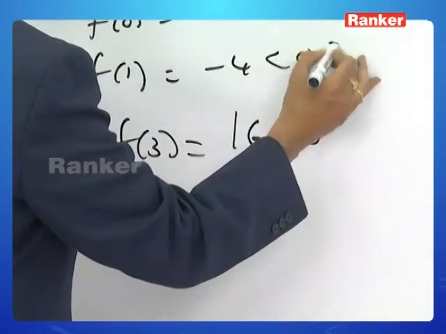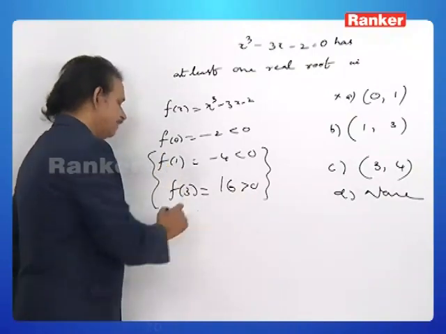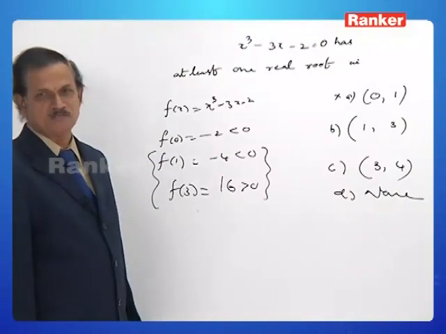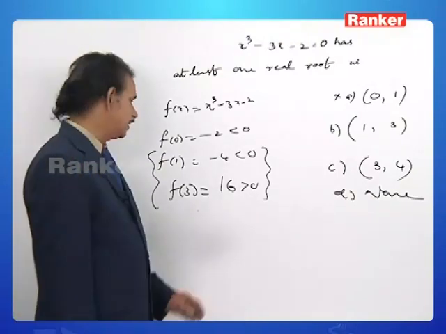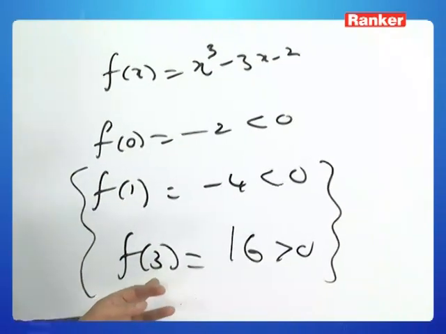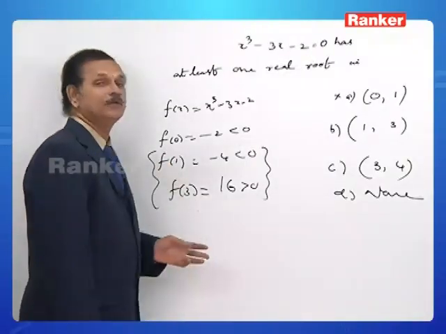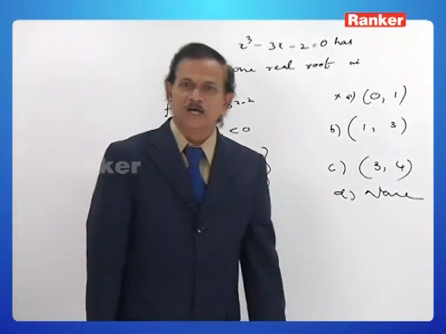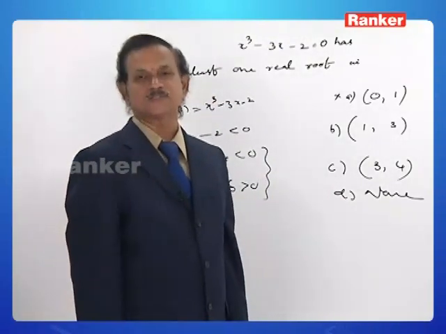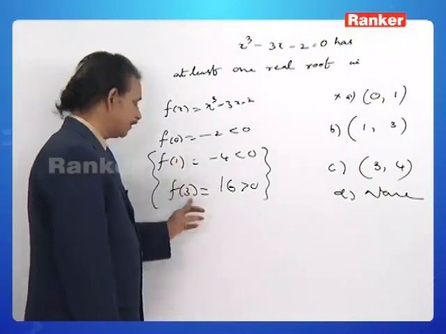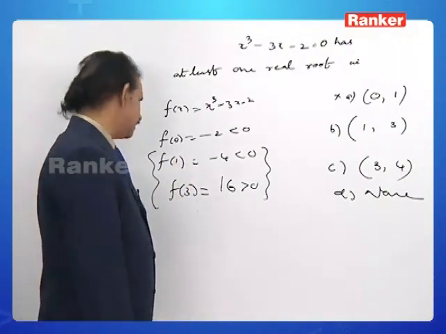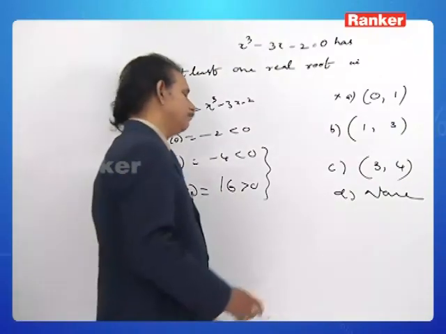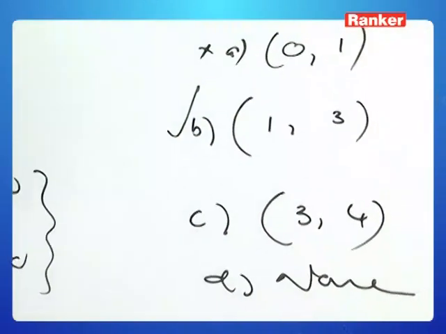Positive. What do you say about this? As in the language of the previous property, or this Bolzano's theorem, f of a is negative, f of b is positive. So f of a into f of b is negative. Moreover, the given function f of x is a polynomial, and we know that every polynomial is continuous. So it is continuous on the closed interval 1 to 3, such that f of a into f of b is less than 0, then surely we will have a root between 1 and 3. Correct.